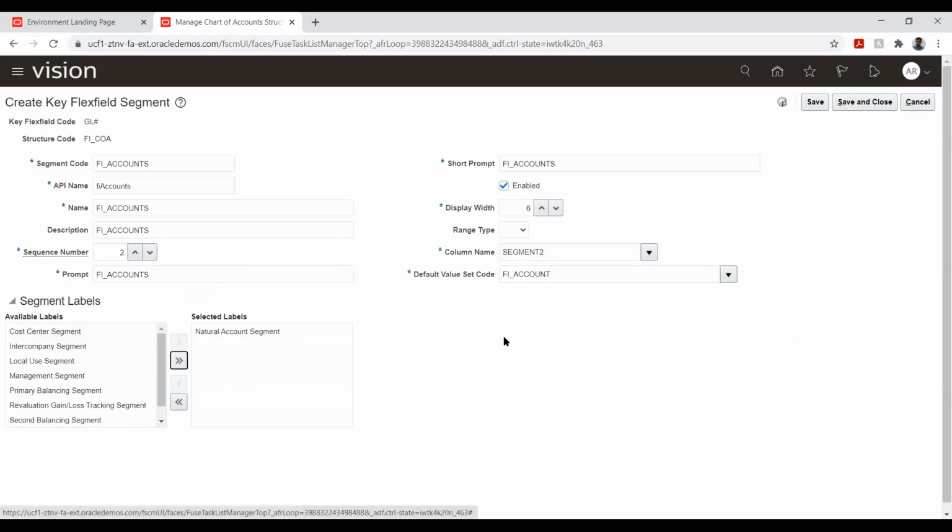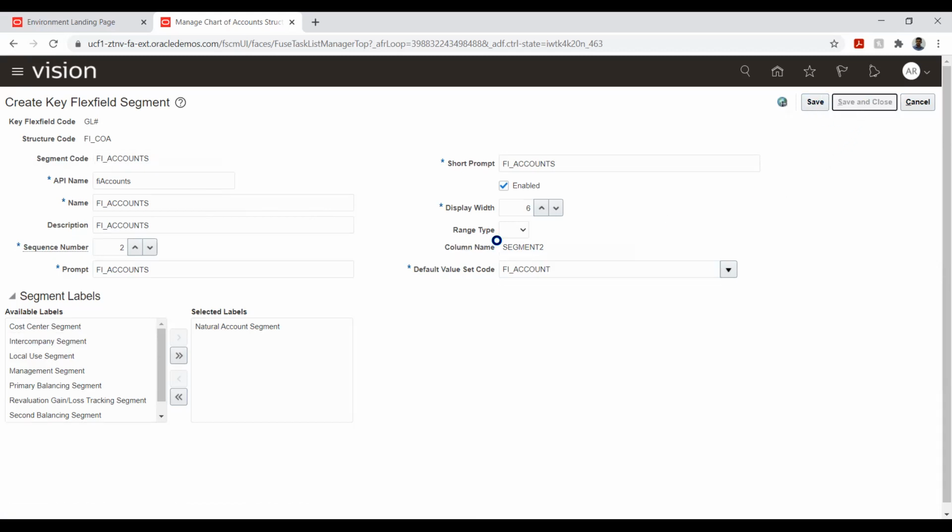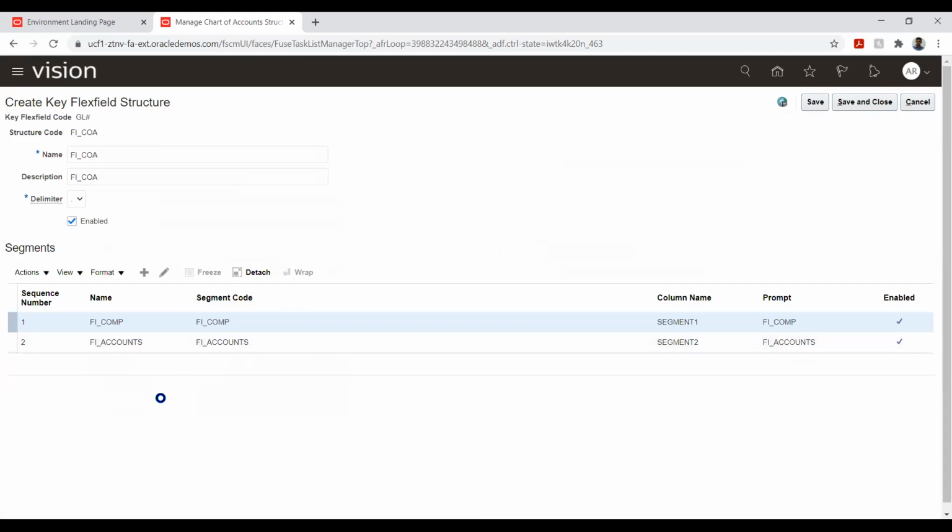The reason is that this will validate whether this segment should be an asset account, a revenue account, or an expense account. Basically it should be either a balance sheet account or a profit and loss account. That will be determined based on this label. That is why I'm giving the natural account label to this one, because we have defined the FI accounts. Okay, so now we have created two segments.